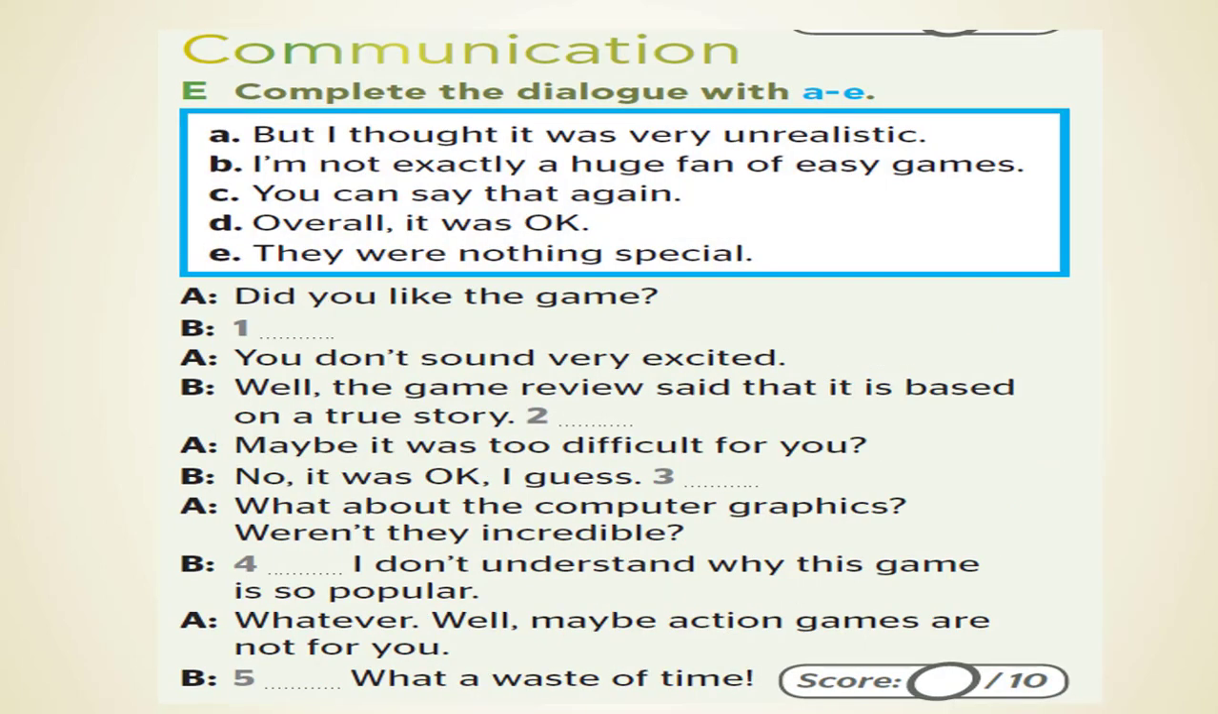Now let's move to exercise E. Complete the dialogue with A to E. We have the phrases: A. But I thought it was very unrealistic. B. I'm not exactly a huge fan of easy games. C. You can say that again. D. Overall it was okay. And E. They were nothing special. Now let's complete the dialogue.